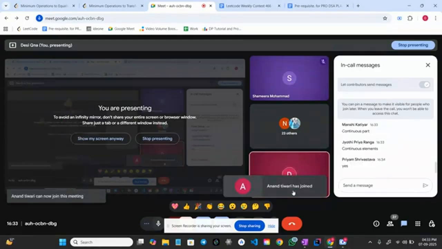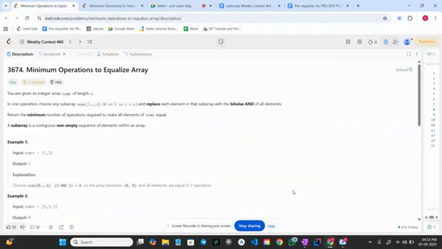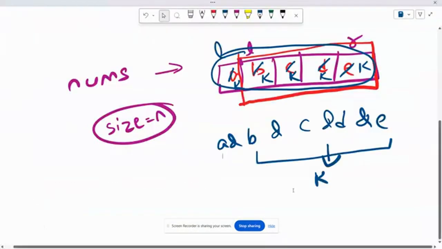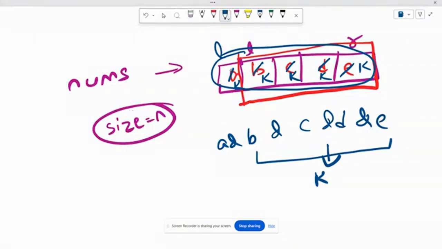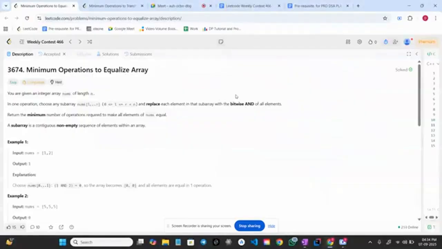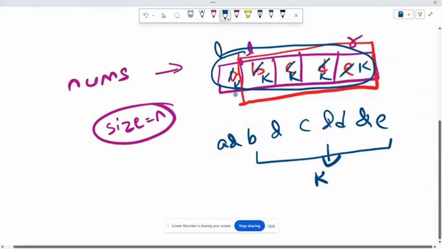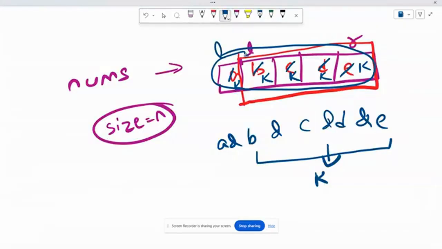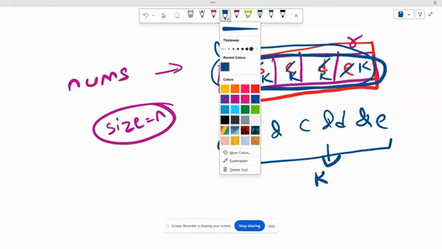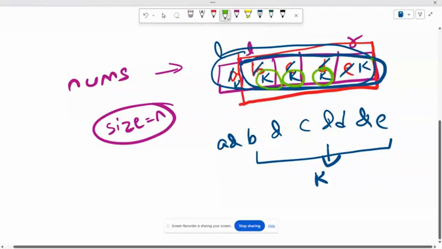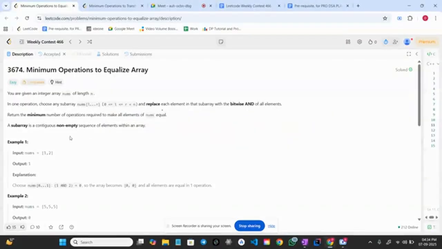Awesome, brilliant. So guys, if this much is clear, now what do we have to do? We have to return the minimum number of operations required to make all of the elements equal. So what do you think? What should we do? Our greedy mind will say, you can observe one thing: if I am choosing a range from L to R, finally I will replace all of these elements with a final value K, right? This K, this K, this K. That means all of them are becoming equal. That is what we want to achieve: the minimum number of operations required to make all the elements equal.